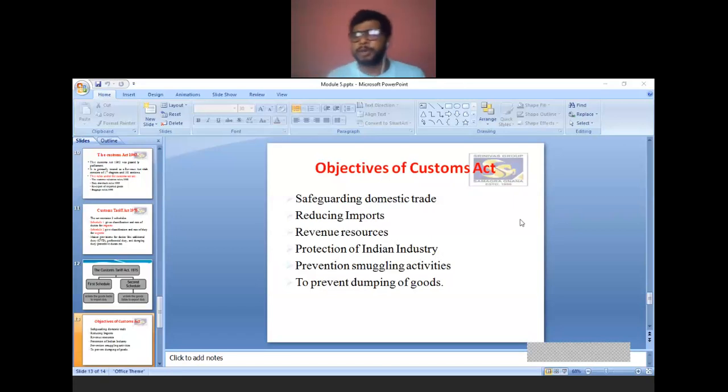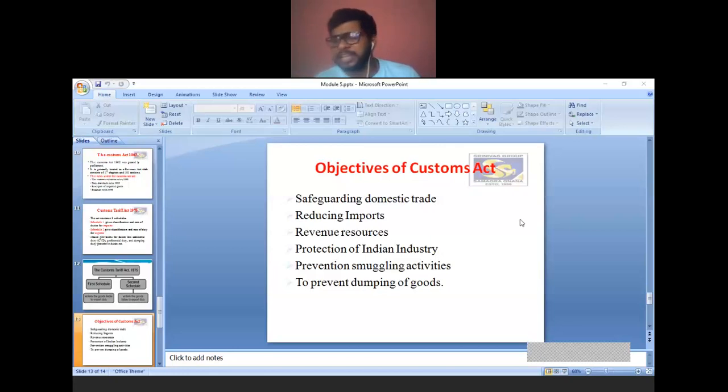And reducing import is always better. Why? Because we can improve our country's GDP, NNP, everything. We can develop our own country's GDP. So in order to reduce imports from outside countries, the Customs Act was introduced. And revenue resources: any tax is a revenue for the government. So this is one of the revenues for the central government in the form of indirect tax. Therefore it gives more revenue to the government.